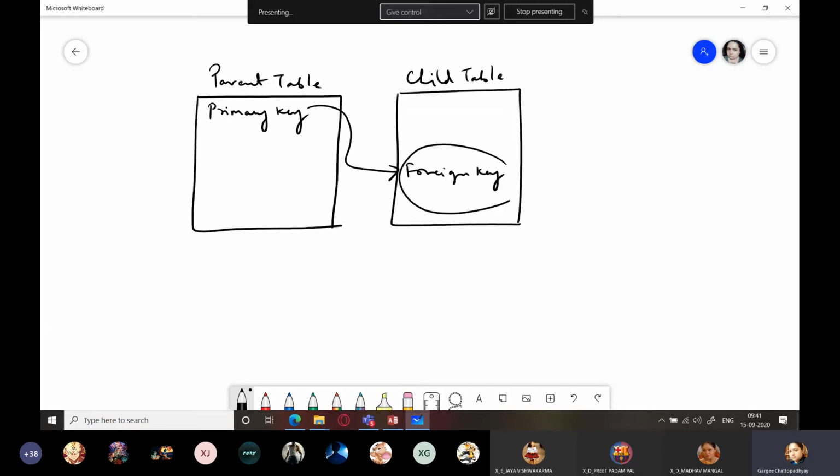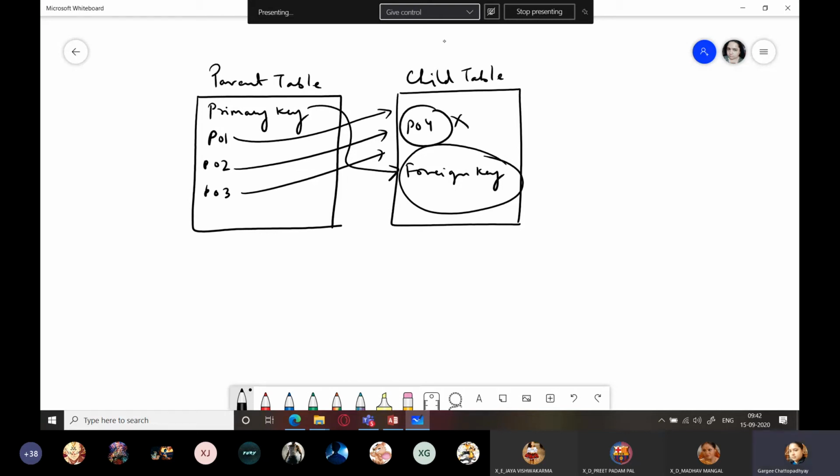So in this foreign key, in this child table, you cannot use any primary key value that is not in the parent table. If I have the values P01, P02, P03 here, you are allowed to use only these values in the child table. You cannot use any value P04 because P04 is not a valid record. P04 does not denote any valid record in the parent table. Hence, you cannot use that P04 within the child table.